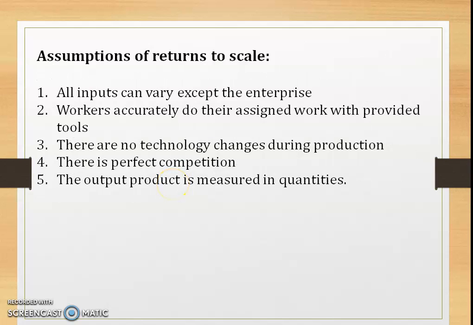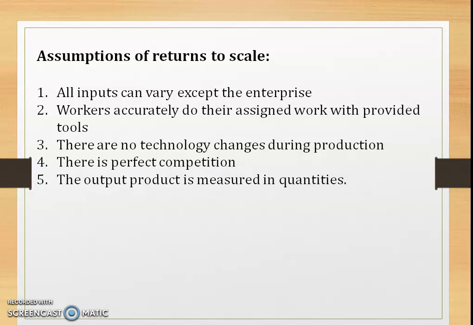Right. So let's see a few assumptions of returns to scale. Here all the inputs can vary except the enterprise. The other inputs can be capital, land, and labor. Workers accurately do their assigned work with provided tools.